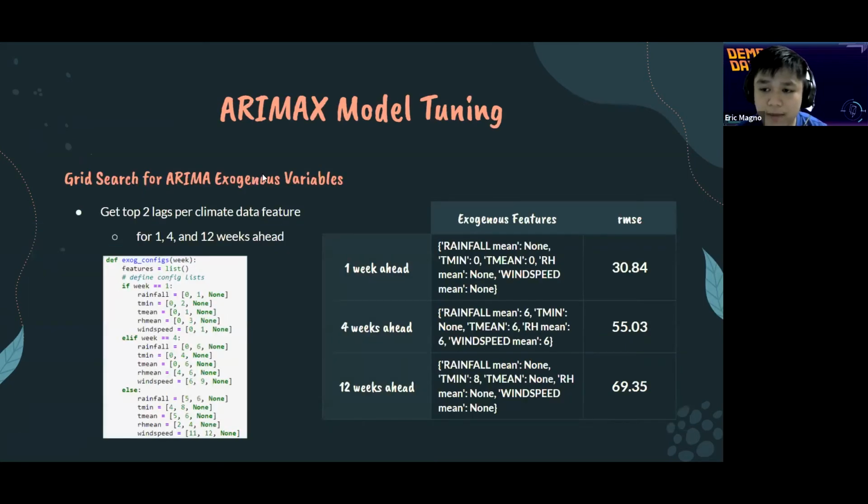Next up, we have the ARIMAX model tuning. The X in ARIMAX stands for the exogenous variables part, so this would be including the climate data features as opposed to a standard ARIMA model. Here we can see a dictionary of all the climate data features I used. These would be the top two lags per climate data feature for each prediction interval. Here we can see the dictionary of the most relevant climate features and the best score that we were able to get. None would indicate that the feature was not used, and zero would indicate that a lag of zero was used.